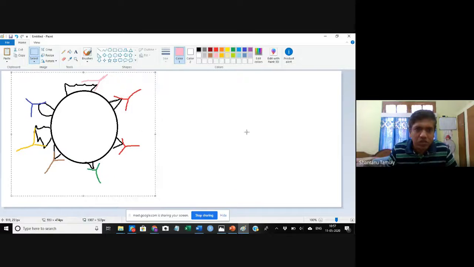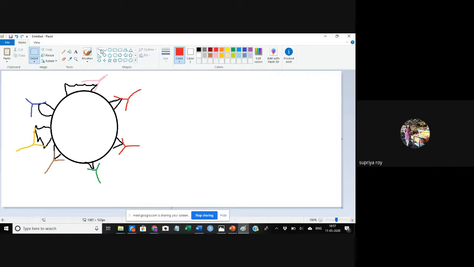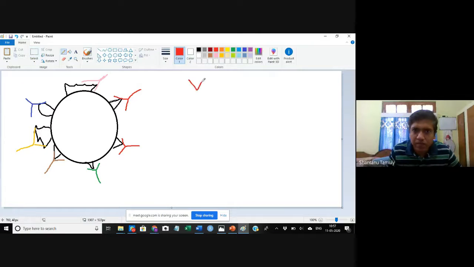Now if you see the antibodies of this particular antigen, this is one antibody, then this is one antibody, then this is another antibody. All these antibodies recognize this particular antigen.